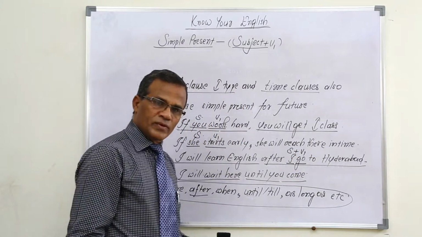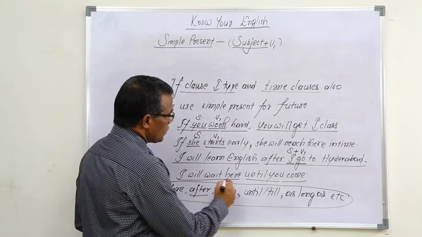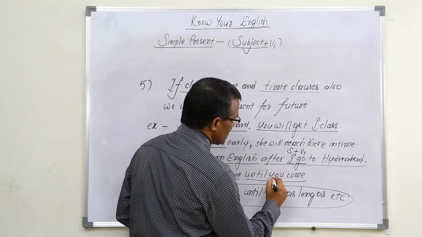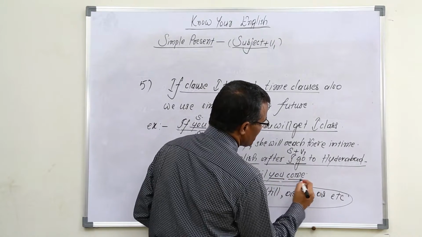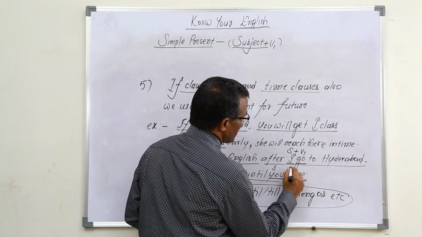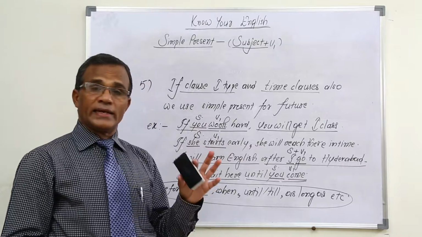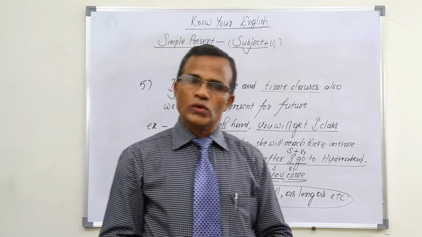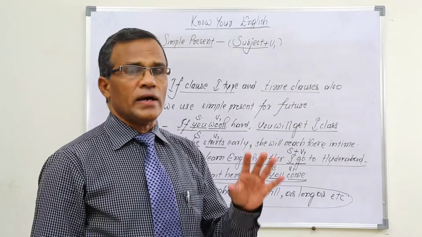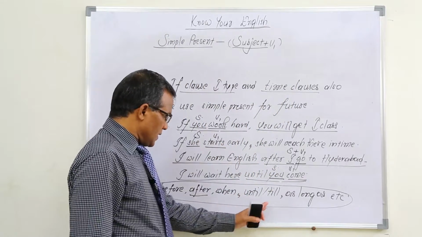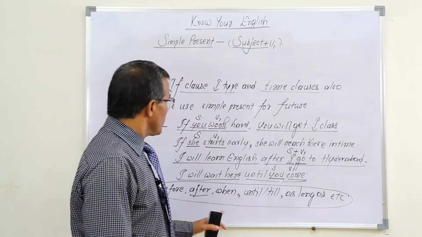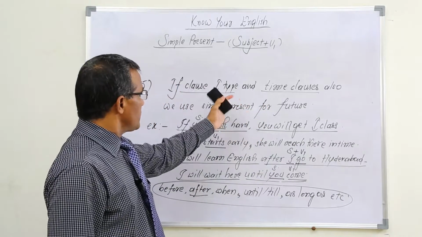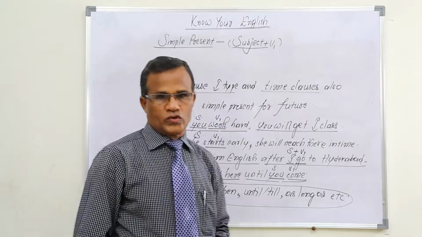"I will wait here until you come" is one time clause. In this one the subject is "you" and "come" is V1. Subject and V1. So as per this we can understand that in time clauses, with until, as long as, etc., and in if clauses first type, we use simple present only for future sense.